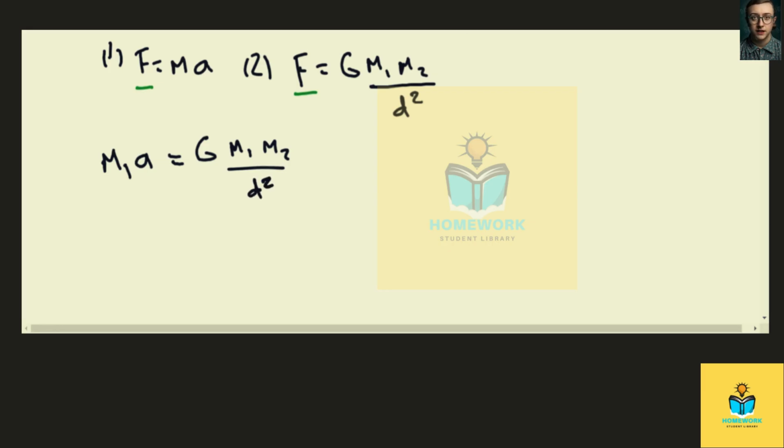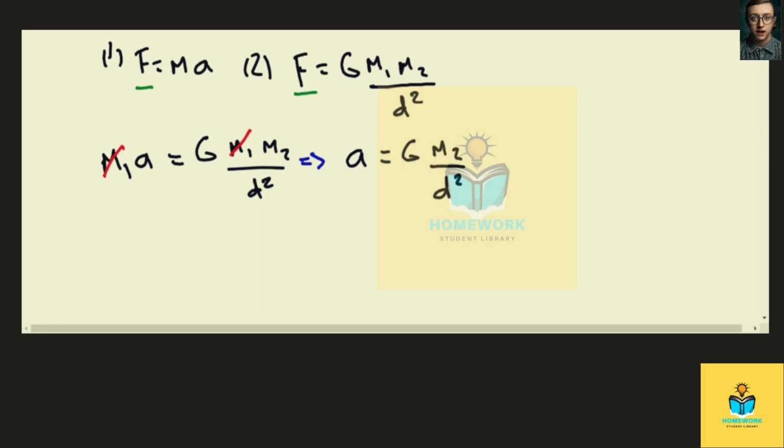Now the left and right side have m1, so that cancels, and you're left with, on the left side, acceleration due to gravity. On the right side, gravity constant, mass of the Earth, m2, divided by d squared.